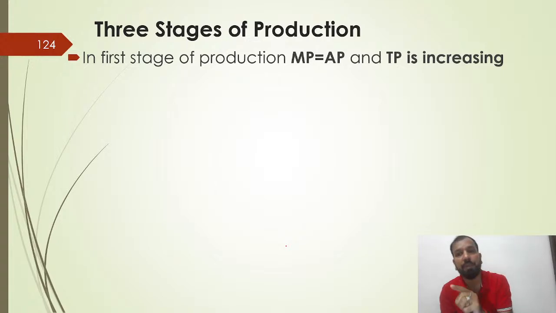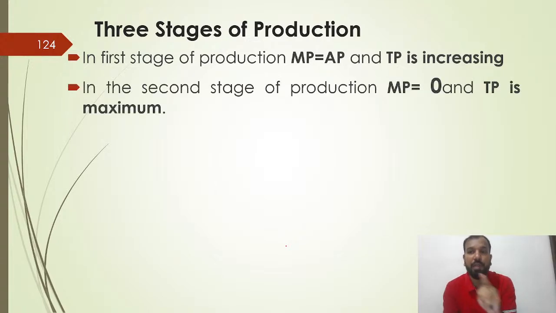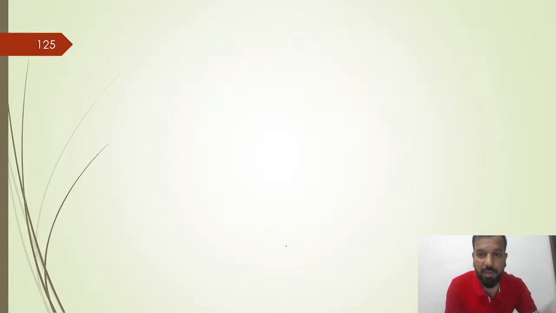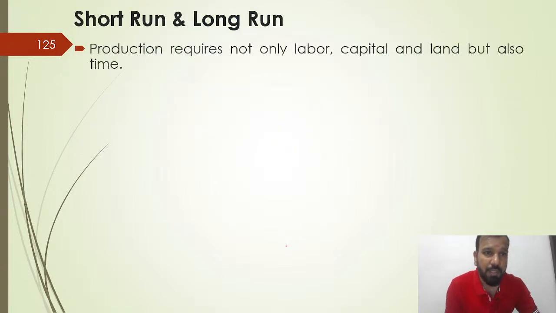MP is equal to AP, TP is increasing; MP is equal to 0, TP is maximum; MP is negative, TP is decreasing. Just note down, recall, remember, this is one of the most important topics for all the competitive examinations. They ask like this only.